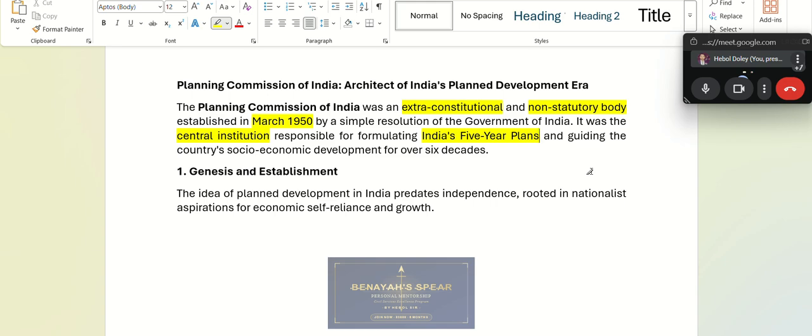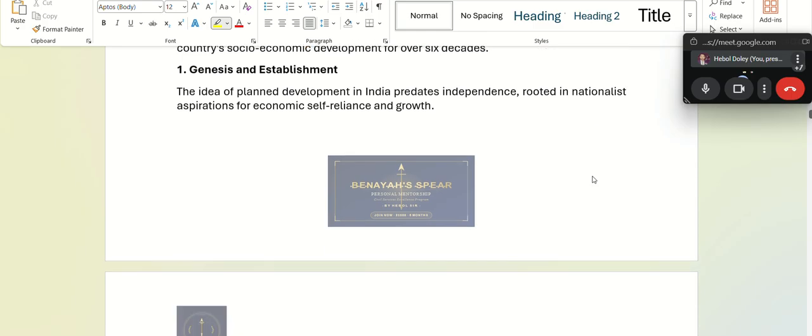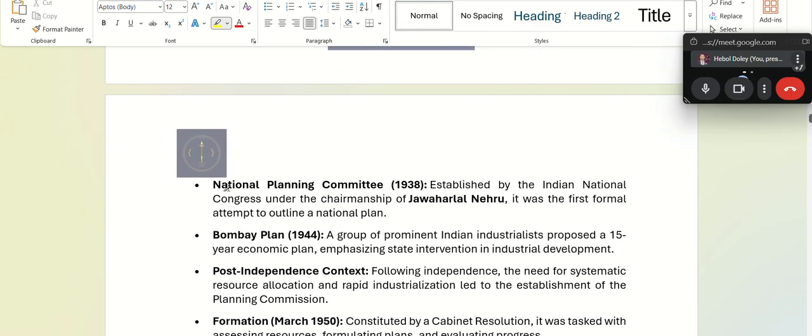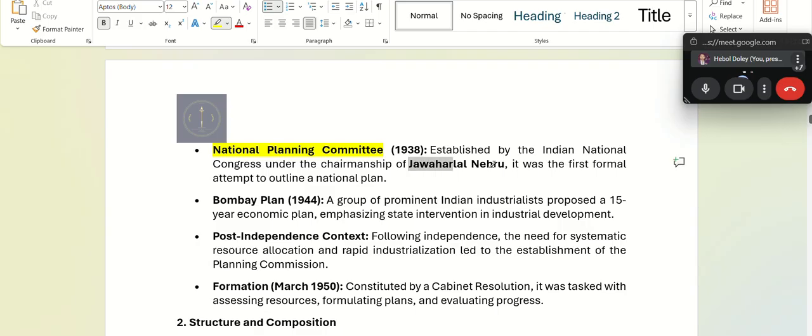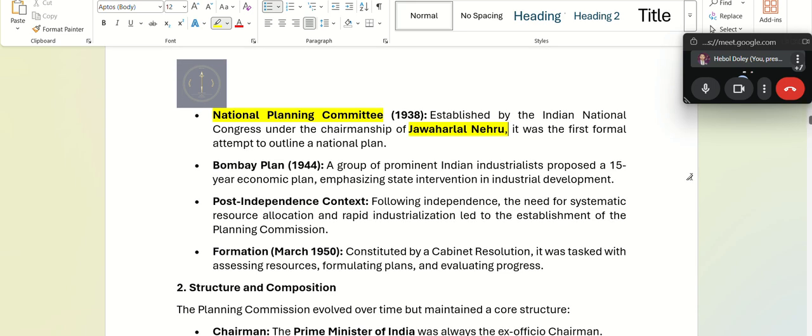Okay, fine. However, you have to know that this idea of a planning commission began in 1938 itself, by Jawaharlal Nehru. He was the first one to say we need a committee or a commission that can look after the economic planning of our country. So when Niti Aayog came, it was said it was all Nehru's fault, right? All those ideas come from here. But he was the first one to get this idea that we need a committee to look after our economy.